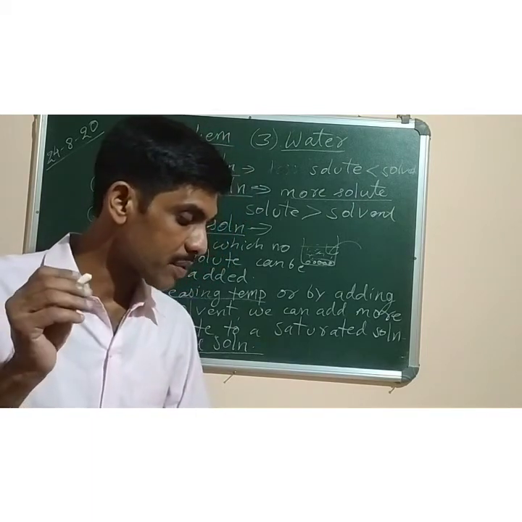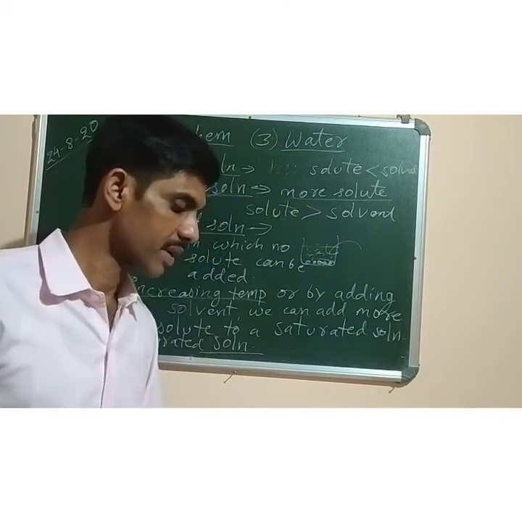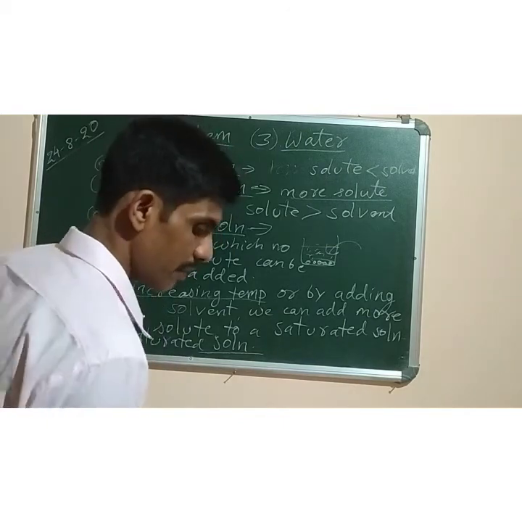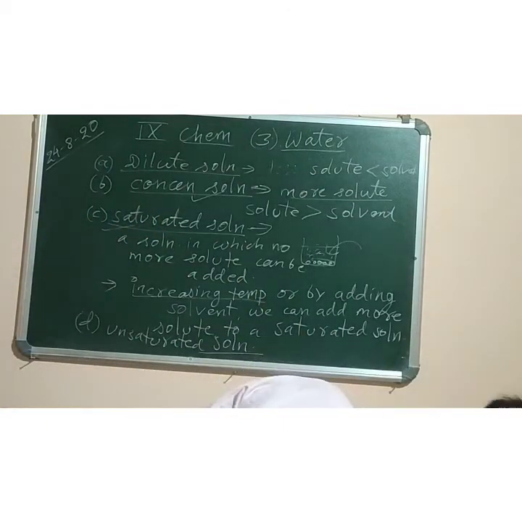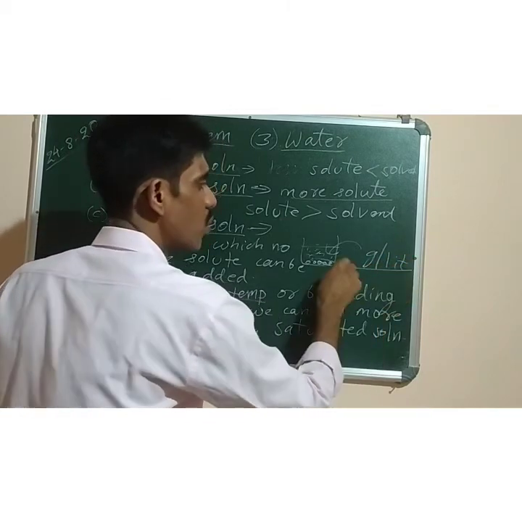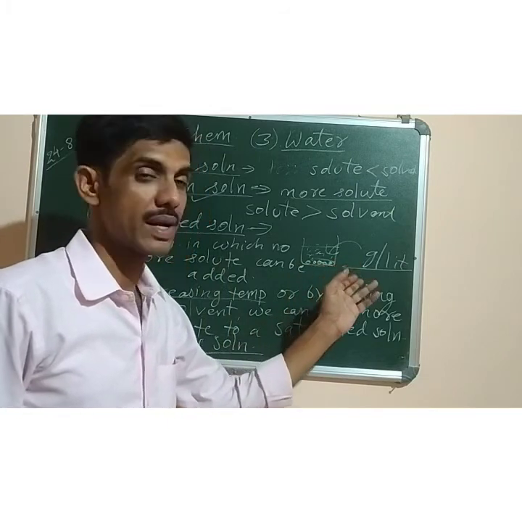Solubility of a solid is generally expressed in terms of grams dissolved per liter. So it can be in the form of grams per liter. It means in 1 liter of that solvent, suppose water, how many grams of that solid can be dissolved.